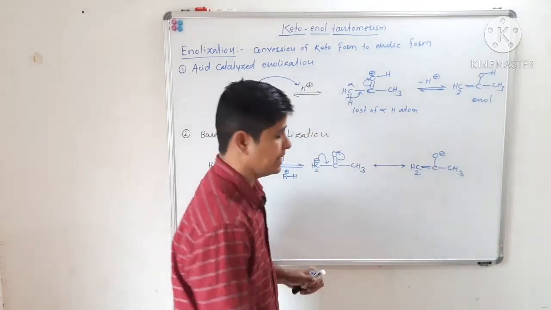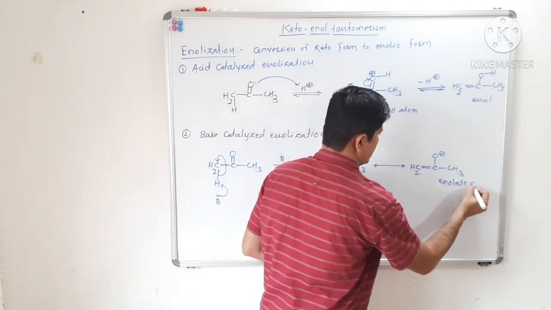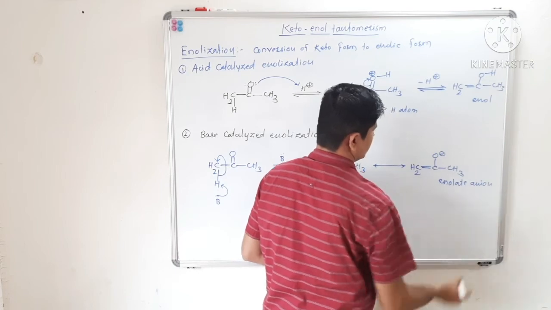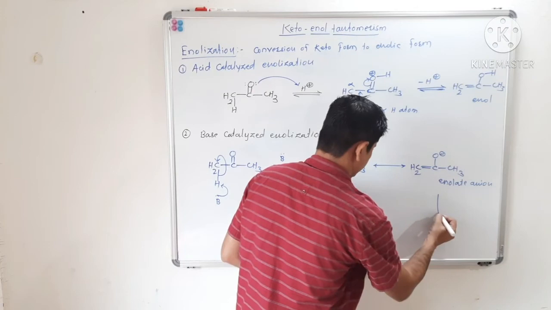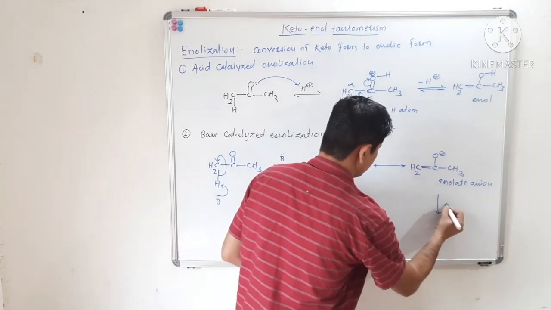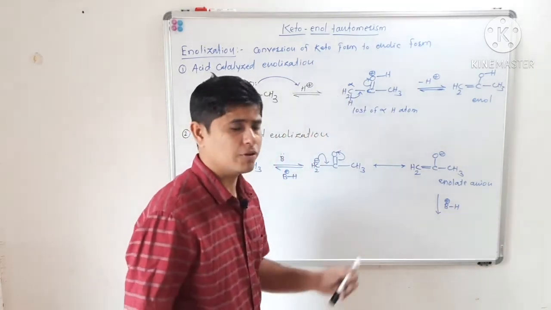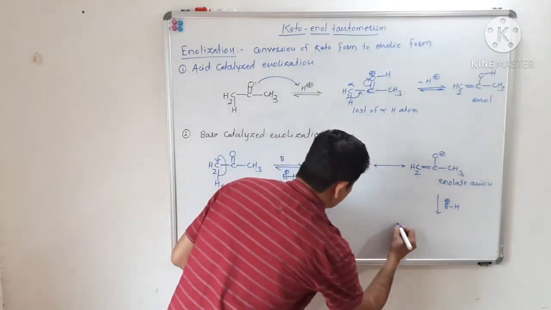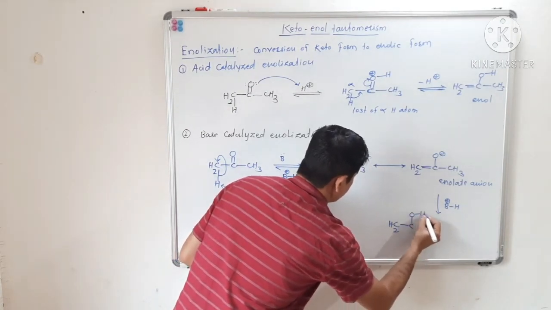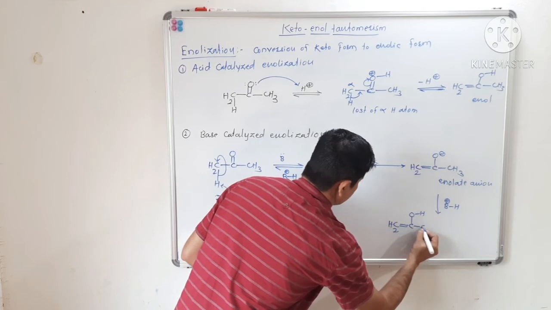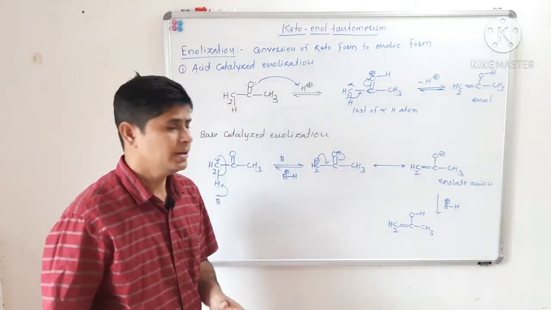An enolate anion. Now this enolate anion will take a proton from the conjugate acid of the base, and there will be a formation of enol.